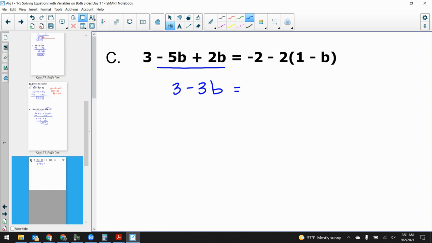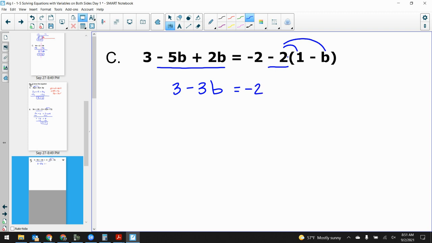On the right side, what can I do? Be careful with this. What can I do on the right side? Nathan? Can you do -2 minus 2 and then distribute that? I cannot. And that's why I'm saying be careful. You can't, because this is multiplication, you can't subtract before you multiply. You have to do the distributive property first. Okay. Sid. Would you multiply -2 by 1 and then -2?